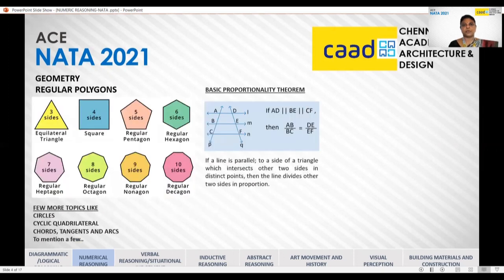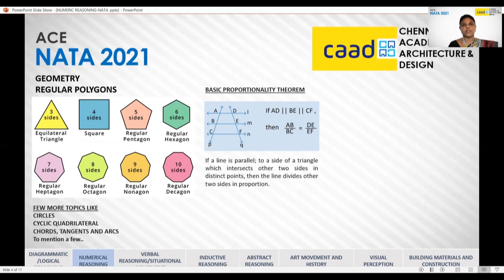So we'll just brush through some important topics of physics and maths. The first and foremost topic will be geometry. You should know the names of different 2D polygons, regular polygons, because in the question paper, they just mention the name of the polygon without mentioning the number of sides it has. So if you are familiar with it, it will be easy for you to solve these problems.